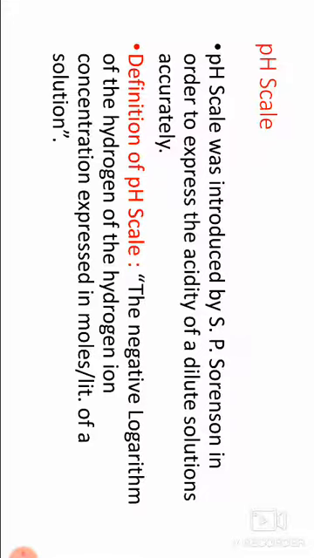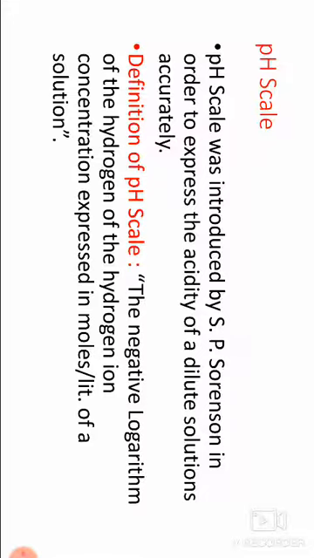Kw equals H plus ion concentration times OH minus ion concentration, because the product of these two concentrations is equal to Kw. Kw is 1 into 10 to the power of minus 14, with H plus ion value 1 into 10 to the power of minus 7, and OH minus ion value 1 into 10 to the power of minus 7 moles per liter.